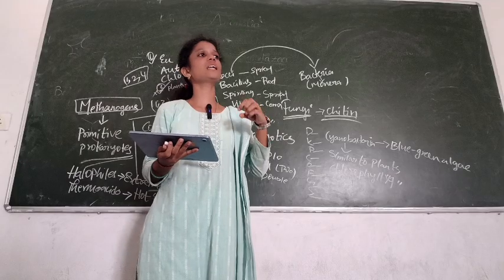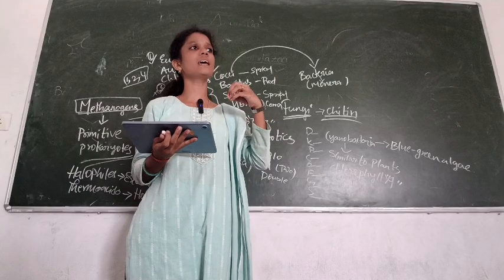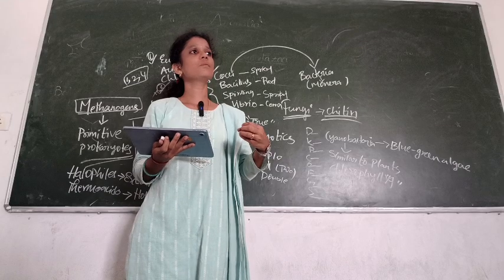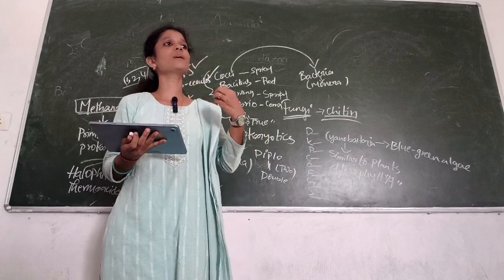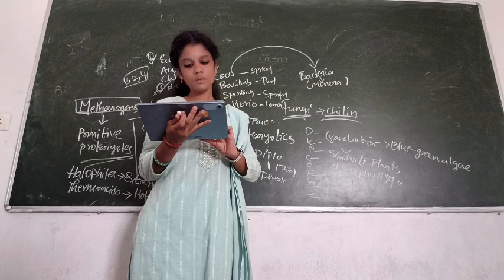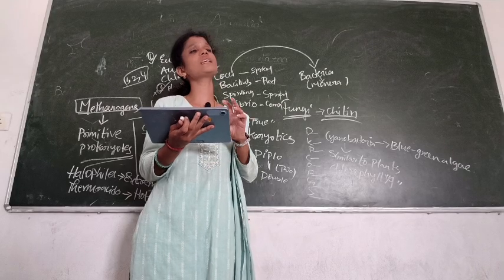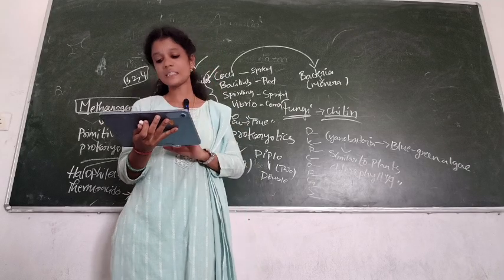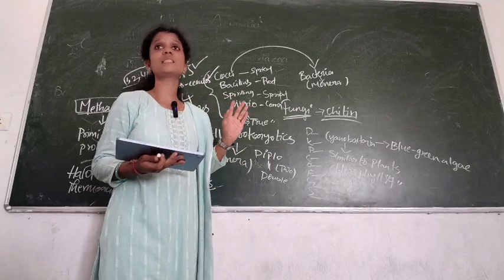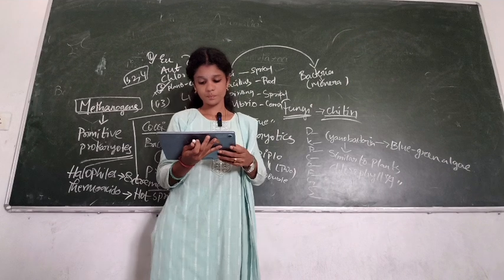Archaebacteria are abundant in nature and can live in hot springs and extreme cold and produce methane gas. And coming to Nostoc and Anabaena, which fix atmospheric nitrogen. Cyanobacteria is the blue-green algae. Okay.